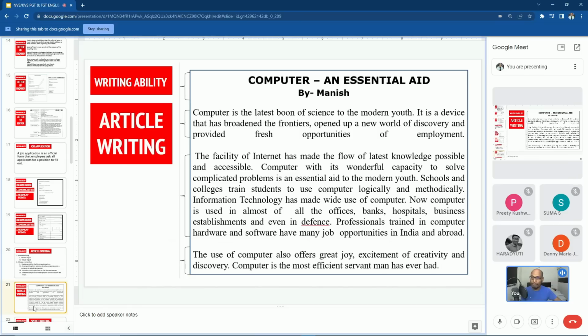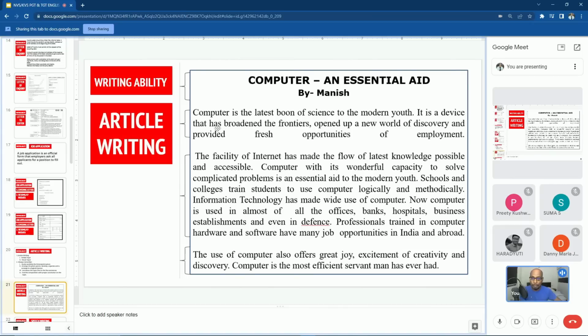Then, an example for article writing, you can see here. It is a division. Title is required. And in article writing, by whom the article is being written should be mentioned. Then in the first paragraph only you should inform what the article is, what is the main purpose of writing this article. And in the second paragraph you have to explain the information, and in the third one you have